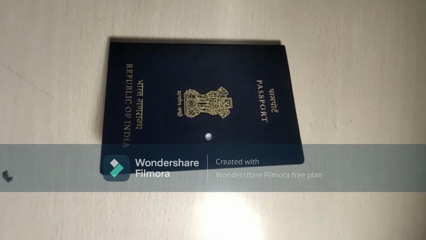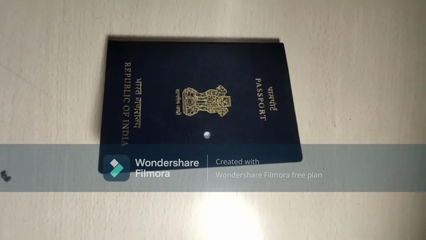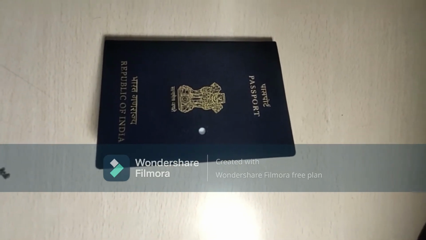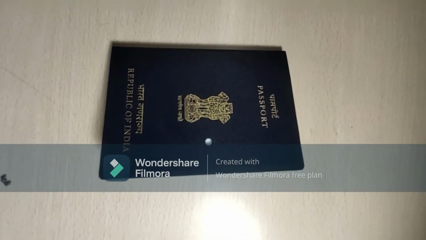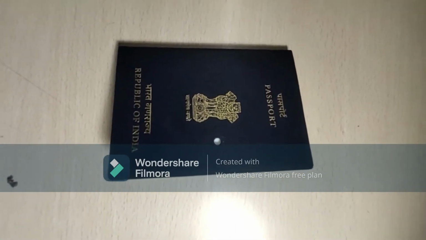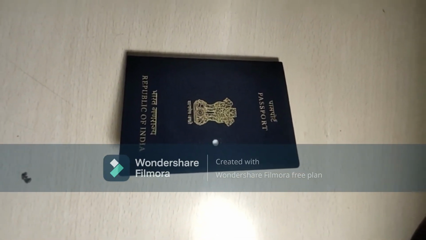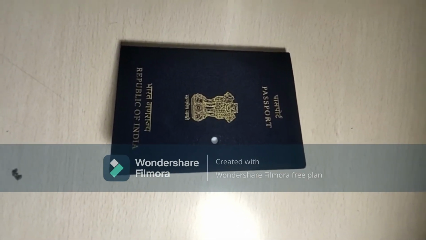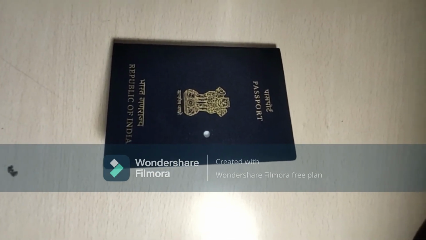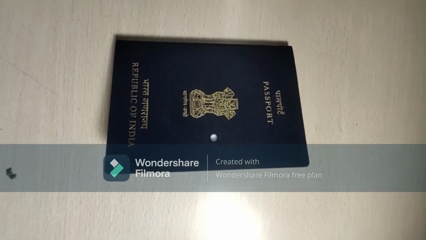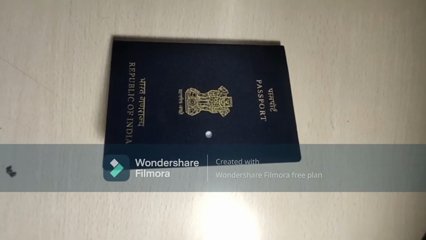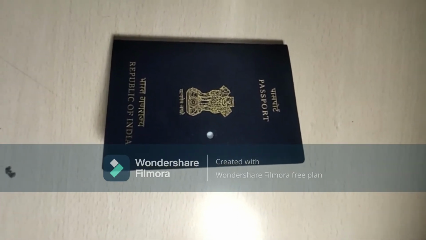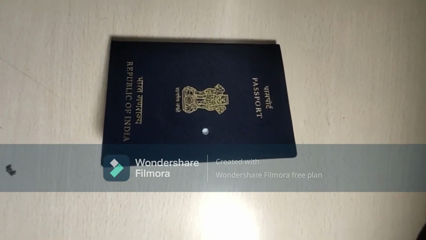Otherwise, if there is any spelling change, even a minor name change, it will be treated as a major name change, and you have to follow the whole process. But if you just want to split your name, with half of the name in the surname and half in the given name, then you can reapply for the passport. Go to the passport office, they will ask why it happened, you tell them the reason that you did it by mistake, and they will take it as a minor mistake and approve this.